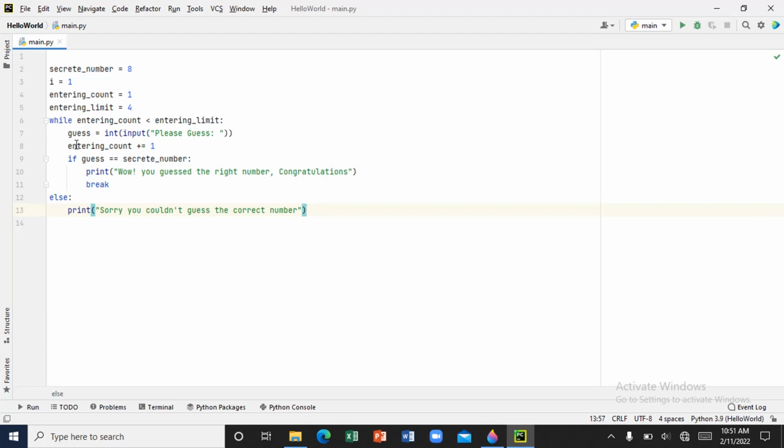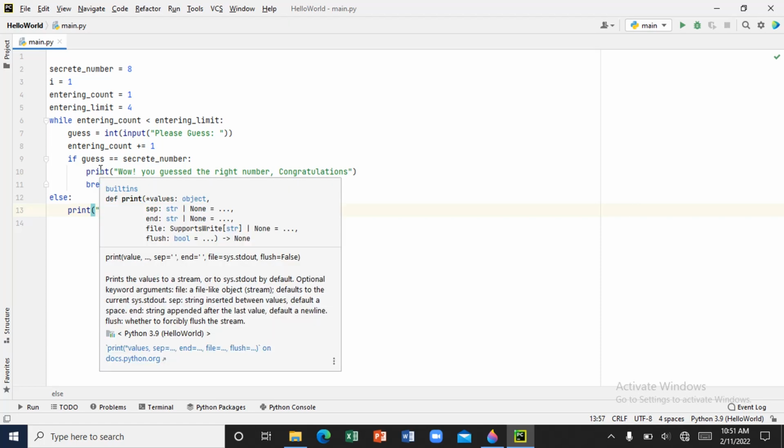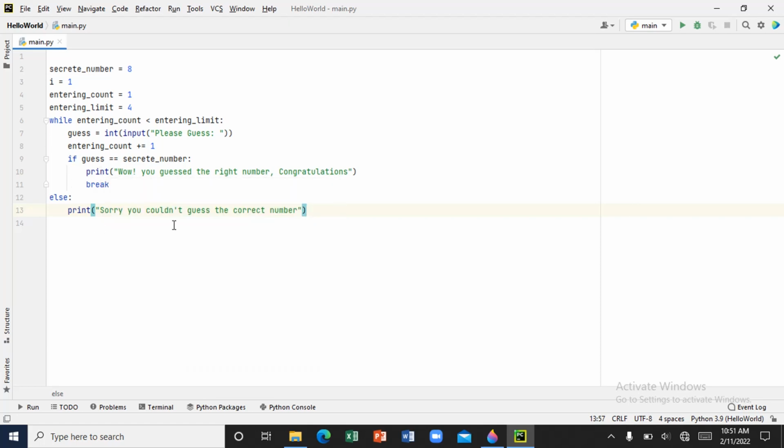Now, when the user gets the right number, print wow, you guessed the right number. Congratulations. When the user is not able to guess the right number, print sorry, you couldn't guess the correct number. So this while loop is going to be running when the user guesses the first time, second time, and third time.